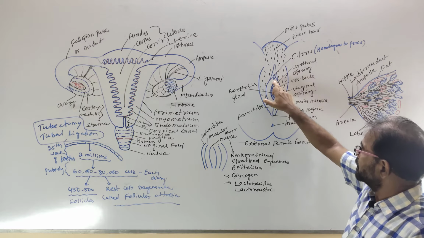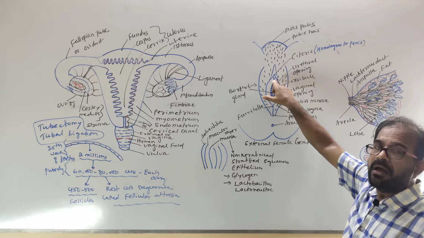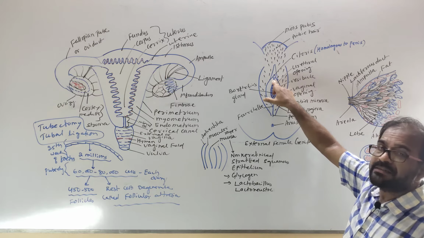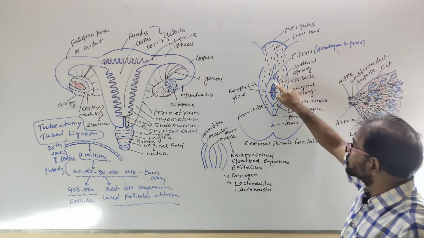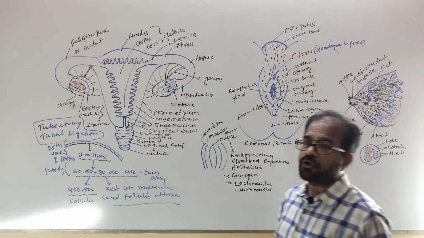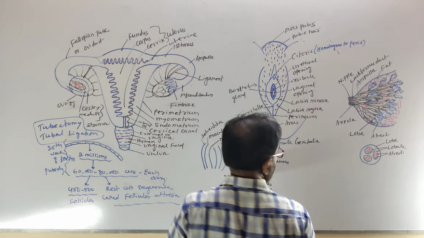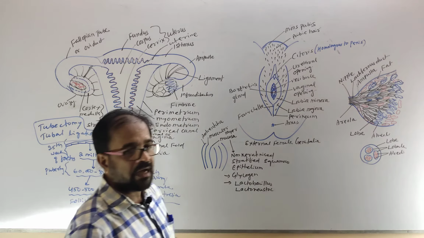The clitoris is equal to the glans penis of the male, or otherwise called homologous to the penis, because the clitoris is also composed of tissues found in the penis, like corpora cavernosa.